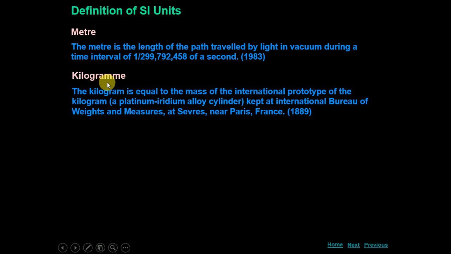So you can see here, in France there is this platinum iridium alloy cylinder which is kept there, and the mass of that is called 1 kilogram.